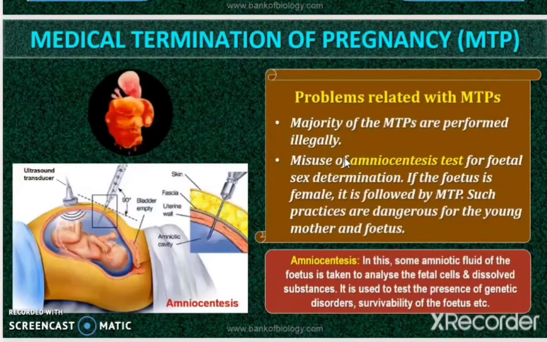And the second problem is the misuse of the amniocentesis test. So we have learned the test.